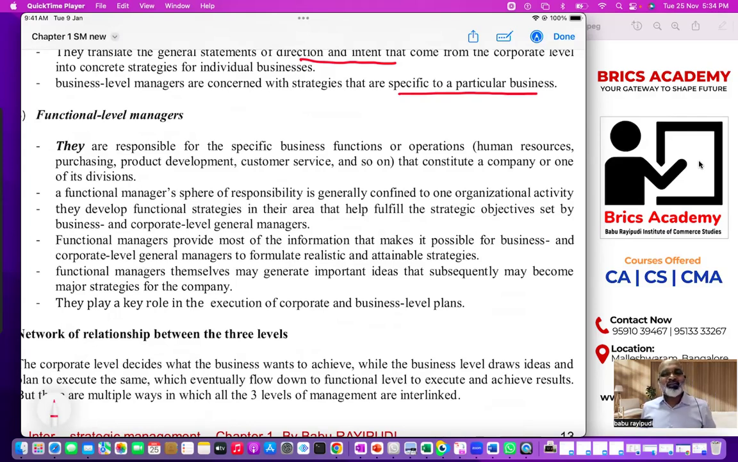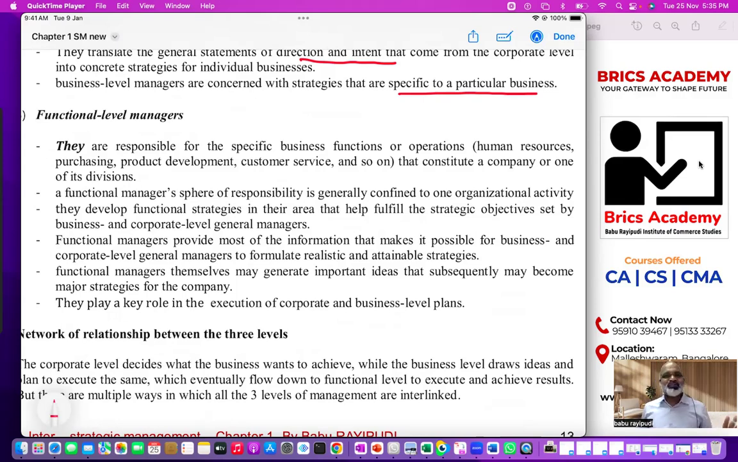Suppose a business level manager wanted to diversify the business, means he wants to launch new products. If a business level manager wants to launch new products in his business, new cars, new models, etc., then the research and development manager must support. The research and development team should support, the finance department should, the marketing department should support. So unless and until you have the support of the functional level managers, it is pretty difficult for you to implement business level strategies and corporate level strategies.